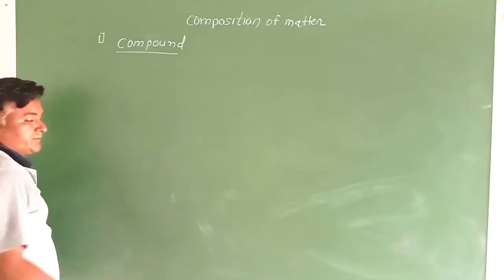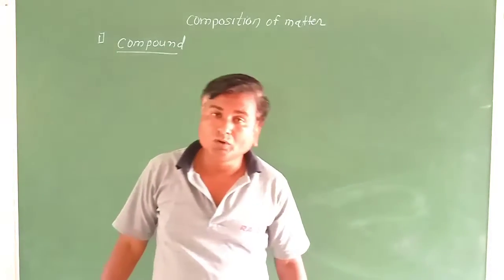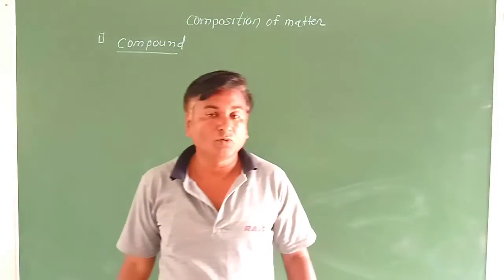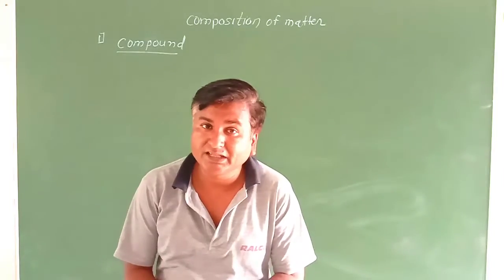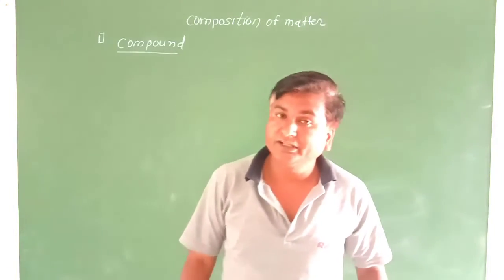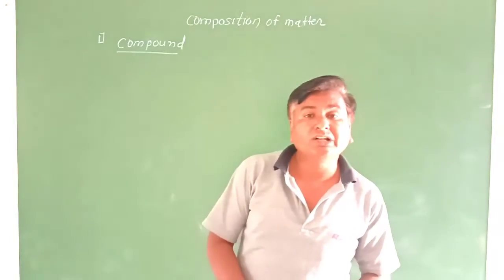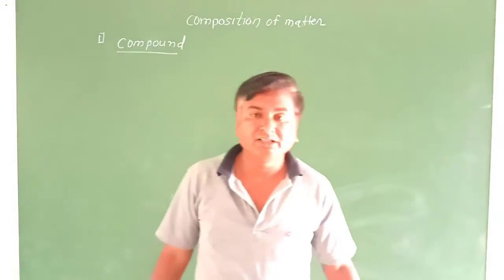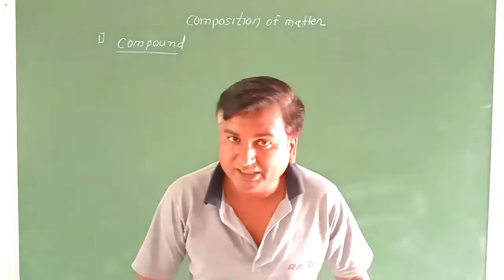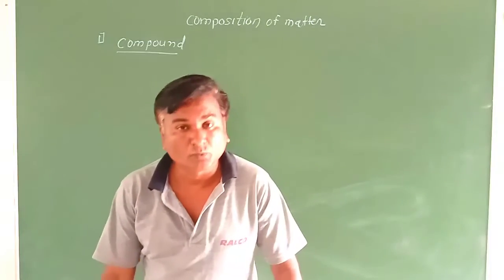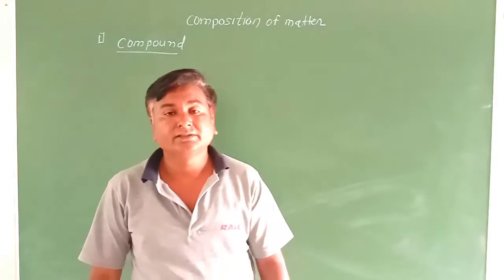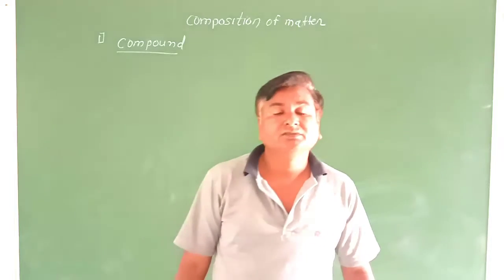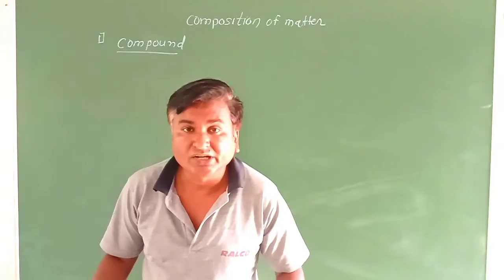What is a compound? When two or more elements chemically combine with each other, we get the compound. Second, the constituent elements in the compound are present in a fixed proportion. The elements that participate in a compound have a fixed proportion. And third, the original properties of the constituent elements in the compound are totally changed.